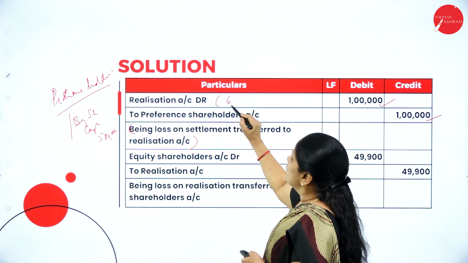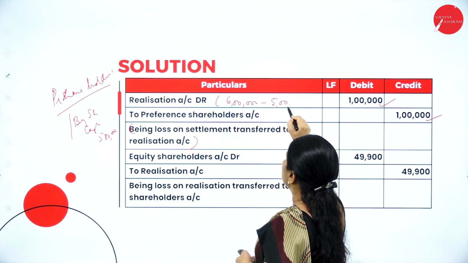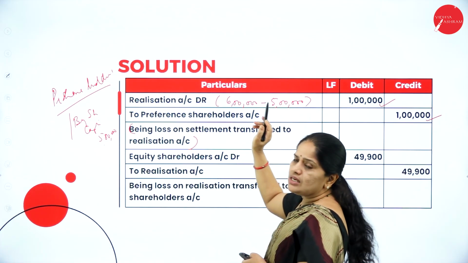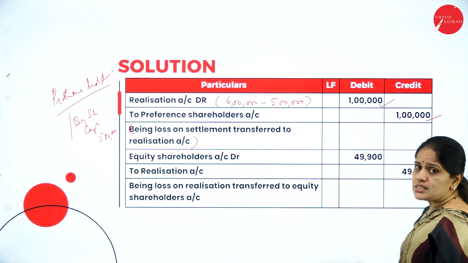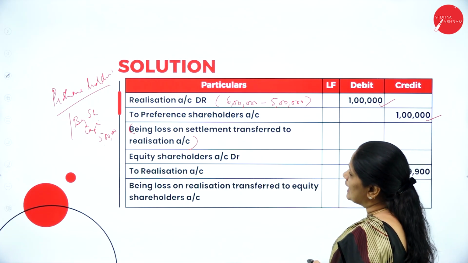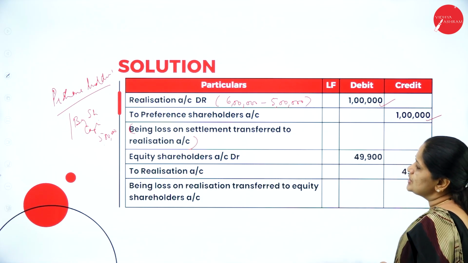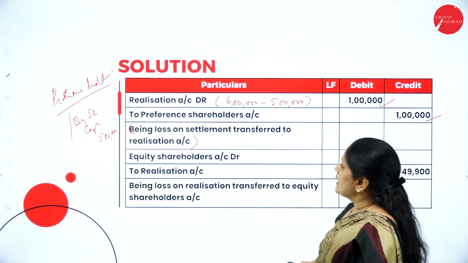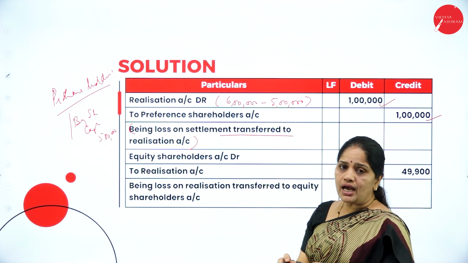They are paying 6 lakhs, but actual payment should have been 5 lakhs. So 6 lakhs minus 5 lakhs, 1 lakh is the loss which should be debited to realization account, being loss on settlement transferred to realization account.